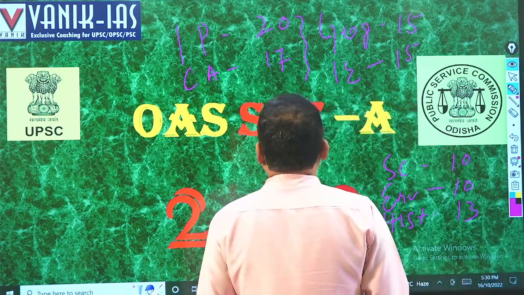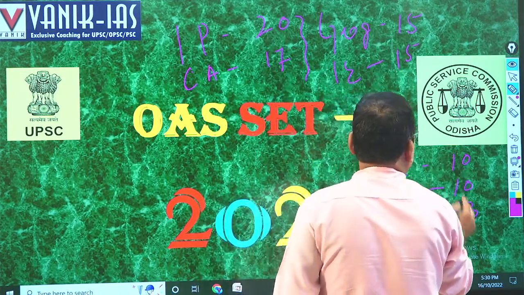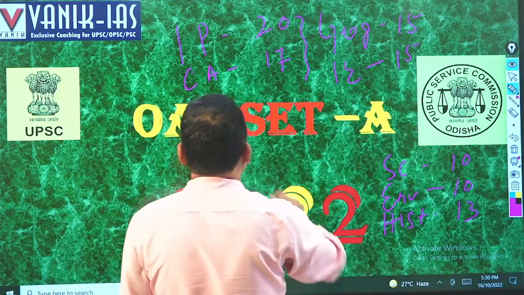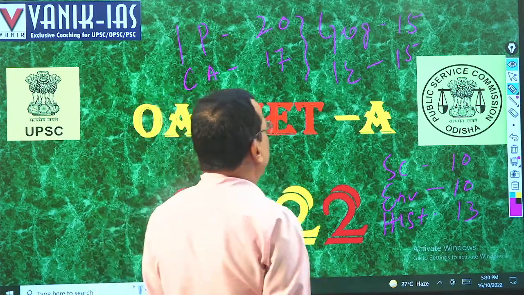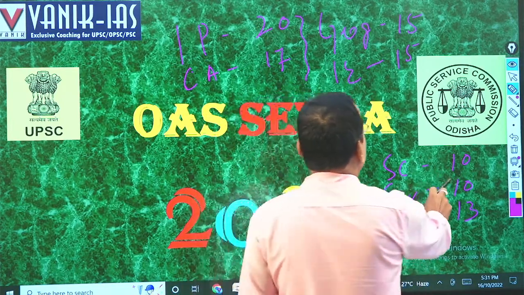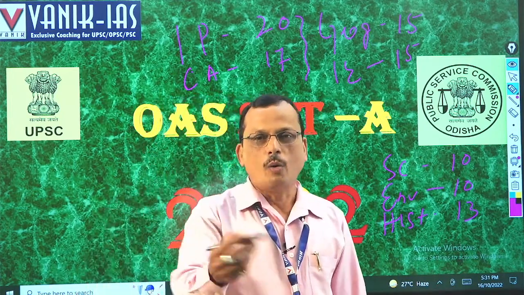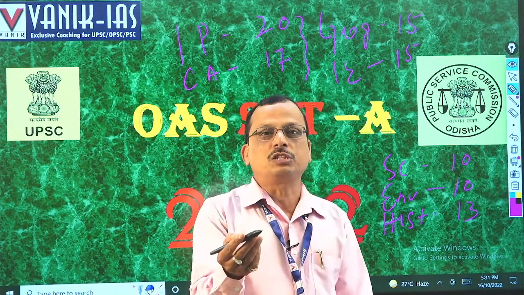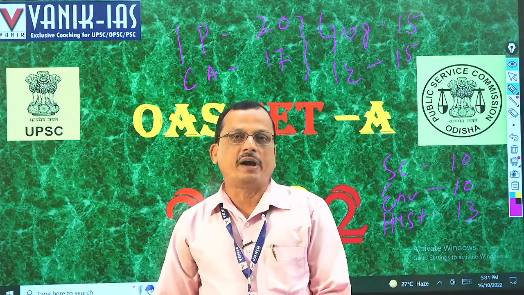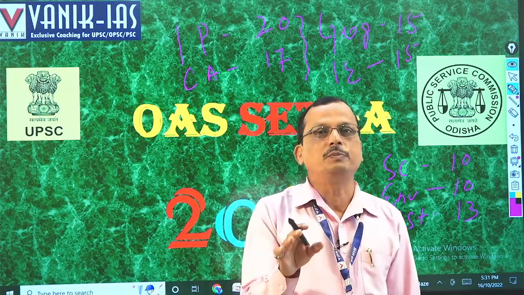In total there are 7 sections in Paper 1. 20 questions are from polity, 17 from current affairs, 15 each from geography and economy, 13 from history, and 10 each from environment and science. It is almost like that, give or take one or two, because economic questions with a current part can be called current economy, and geography and environment questions with a current part are the current environmental part. But strictly, this is the overall division of the questions.